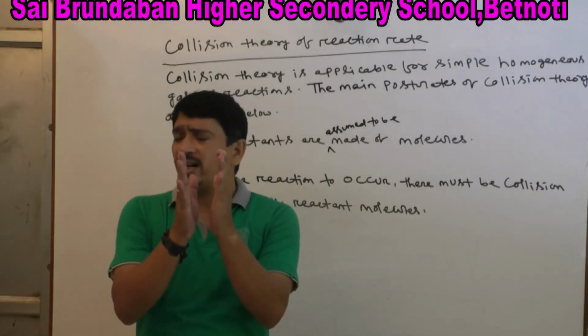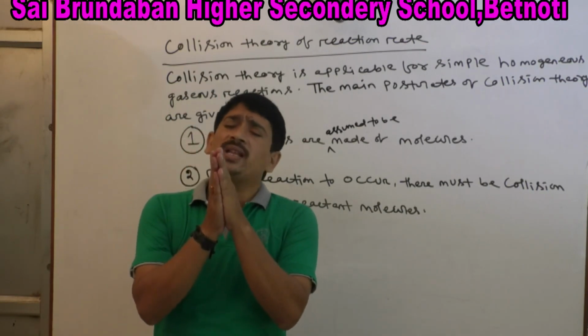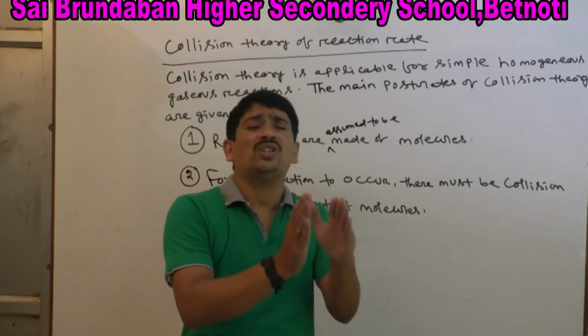Whenever collision between the reactant molecules takes place, all collisions are not effective.